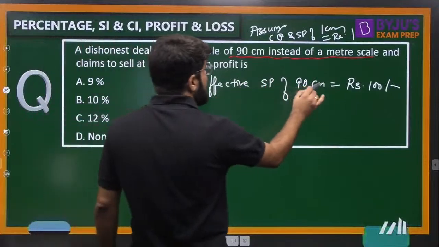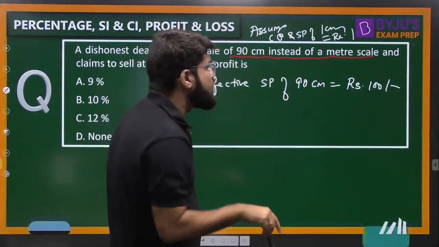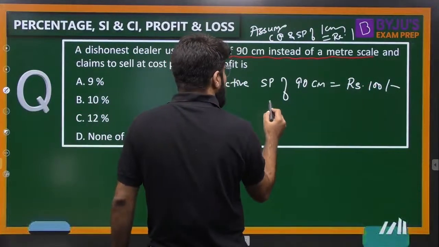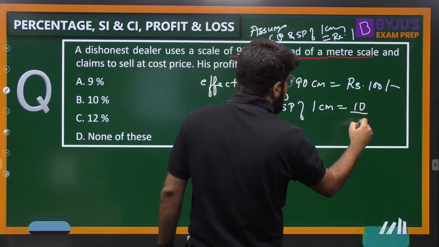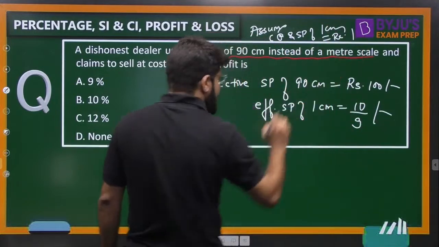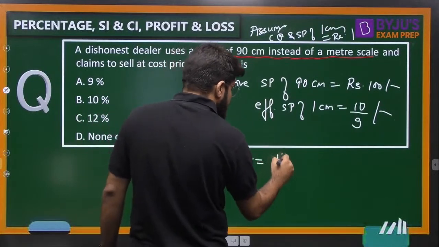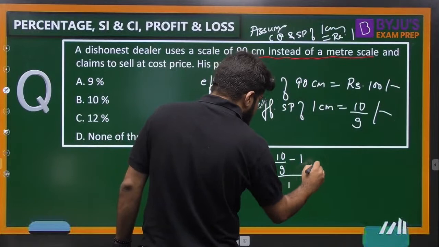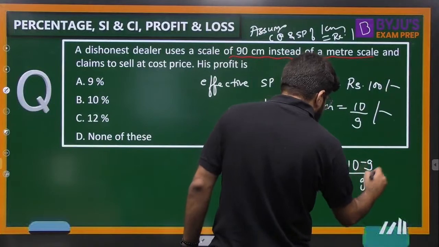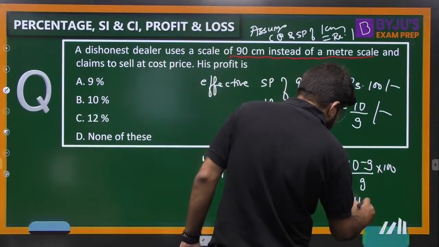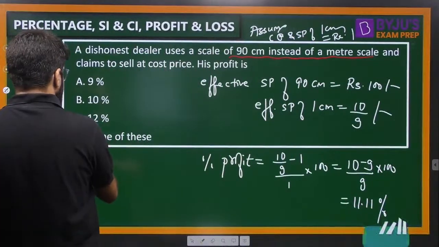So what is the effective selling price of 90 centimeter? He is selling 90 centimeter, but he is telling 1 meter. So effective selling price is rupees 100. So the effective selling price of 1 centimeter is rupees 10 by 9. But the cost price of 1 centimeter is rupees 1. So what is the percentage profit? It is equal to selling price minus cost price by cost price into 100, and that is 10 minus 9 by 9 into 100. This time it is 11.11%.